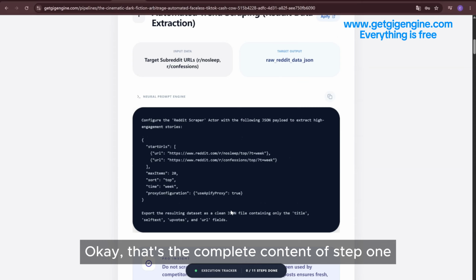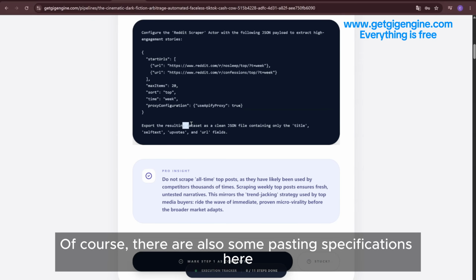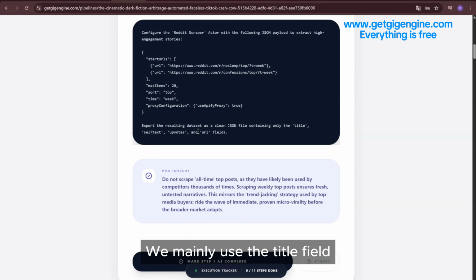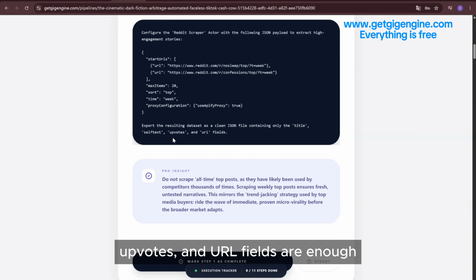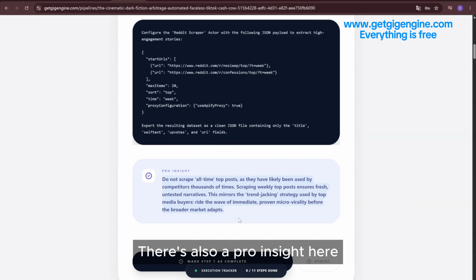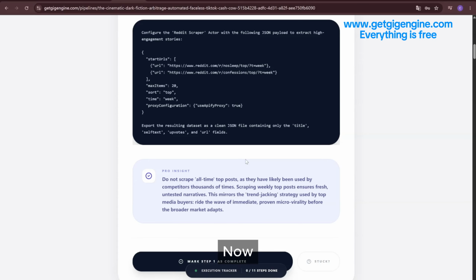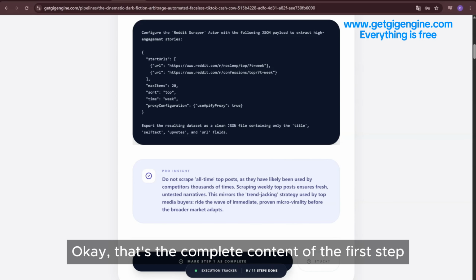Okay, that's the complete content of step 1. Of course, there are also some pasting specifications here. We mainly use the title field, self-text, upvotes, and URL fields are enough. There's also a pro insight here. You can take a look. What to pay attention to here, or what advantages we built for ourselves in this step. Okay, that's the complete content of the first step.